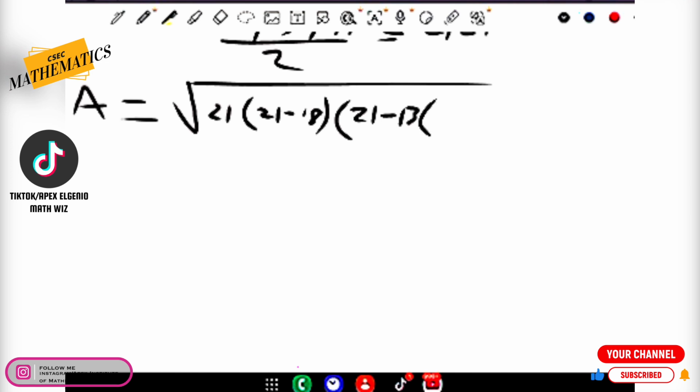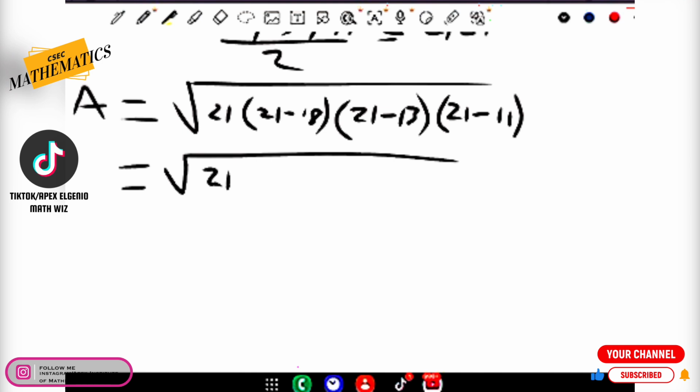And then for the final bracket, it's going to be 21 minus 11. Now, if you work these out separately, ladies and gentlemen, boys and girls, 21 minus 18 gives us 3. So that's going to be equal to the square root of 21. In that first bracket here, we're applying PEMDAS, and remember that bracket means to multiply. So that's going to be 21 times whatever is in each of those brackets. That's going to be 3 times, let's see, 21 minus 13 is 8, and 21 minus 11 is 10.